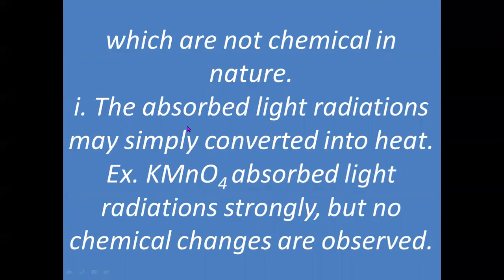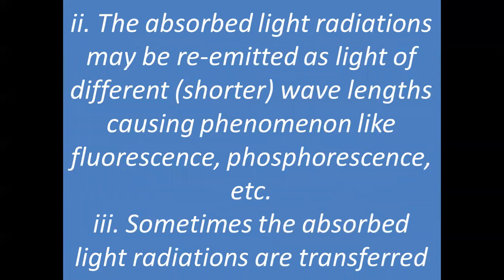For example, if we pass light through a solution of KMnO4, the solution of KMnO4 will remain as it is, meaning there will be no chemical change in KMnO4. But it will absorb light radiations strongly. There will be no chemical change, but it will become hot. It will gain some heat, or its temperature will increase.